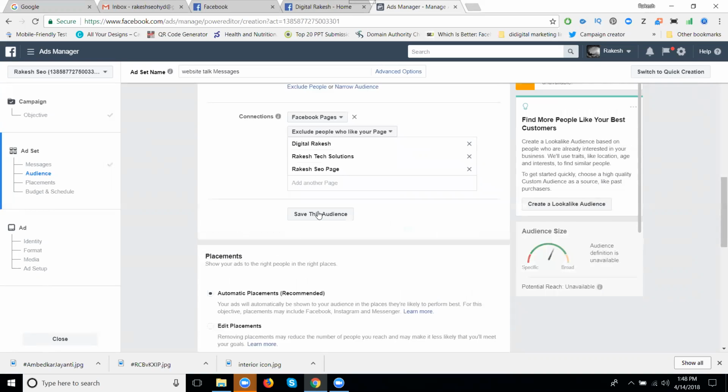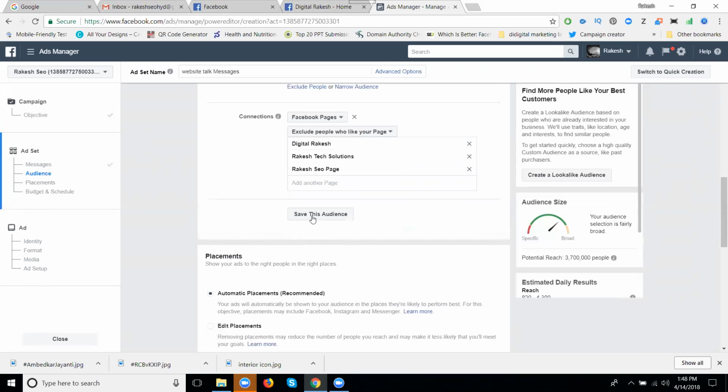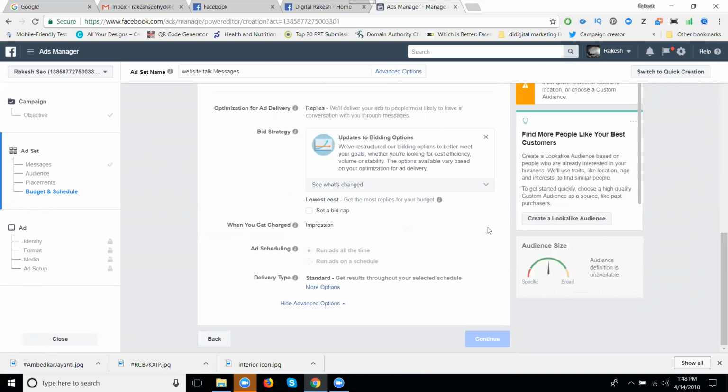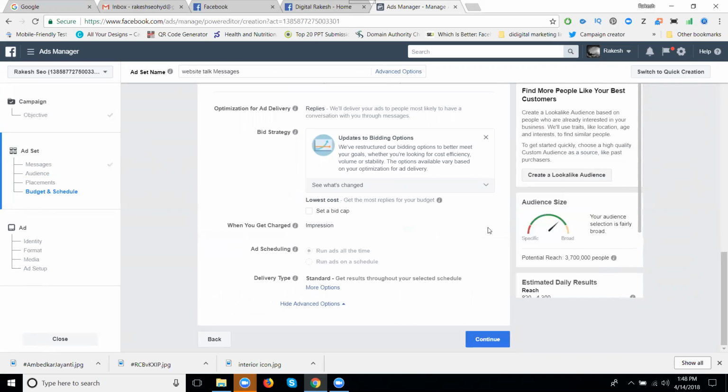Now click Save Audience. The audience name, location, targeted people and keywords, age and location. Now click Save. Always remember to look at the arrow here, always.